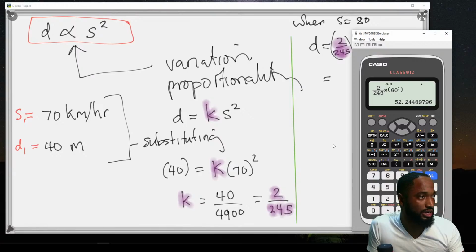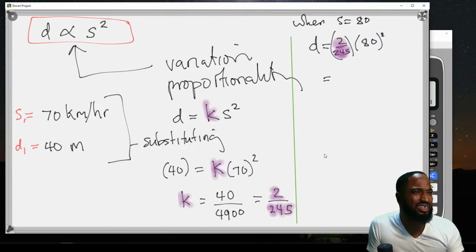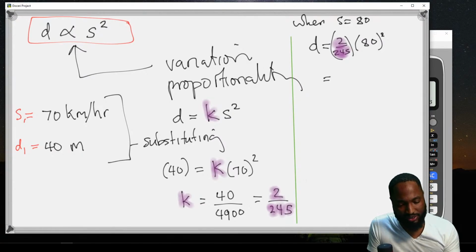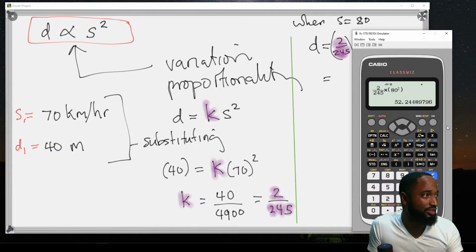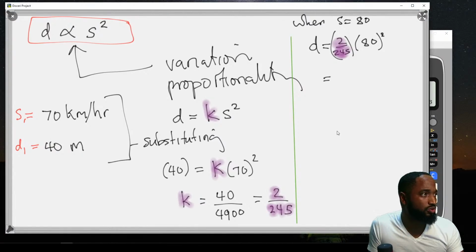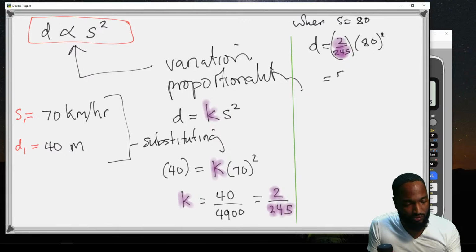That'll give me something respectable now. Something I could use in life. So 52.24, that sounding good? Yes, because for 70 it takes 40, for 80 you take 52, I could live with that. So 52.24, 52.2 to 3 significant figures.